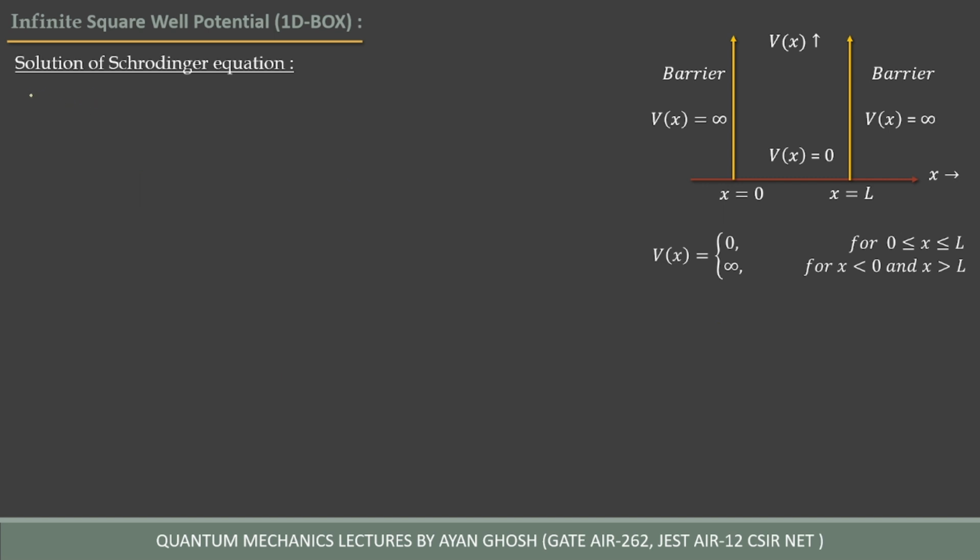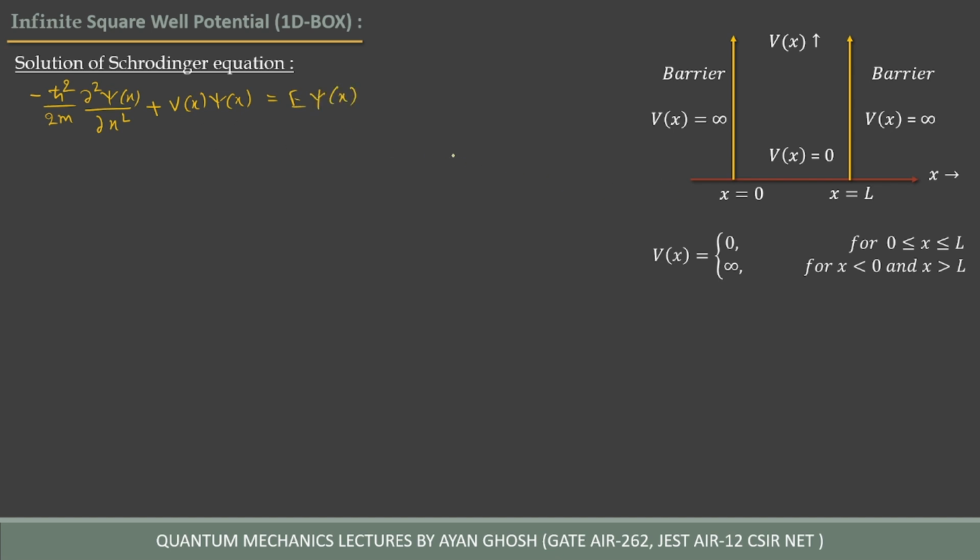The time independent Schrödinger equation is written as minus h cross square divided by twice m, del 2 psi of x over del x2, plus V of x psi of x equal to E times psi of x.